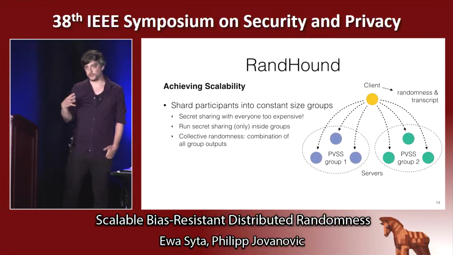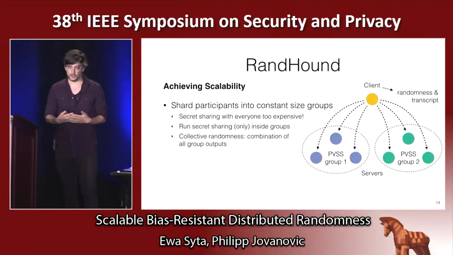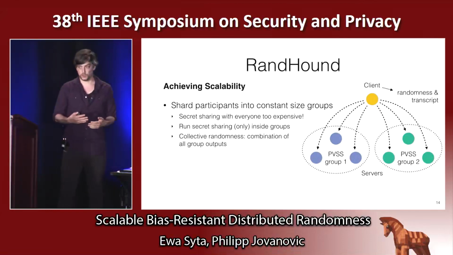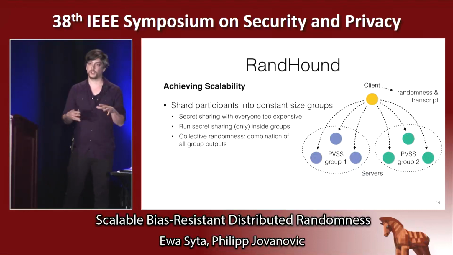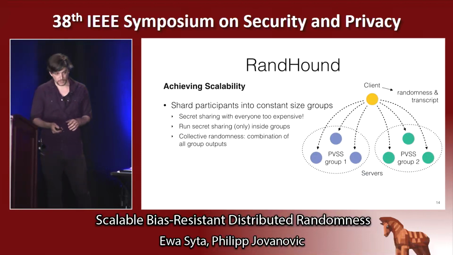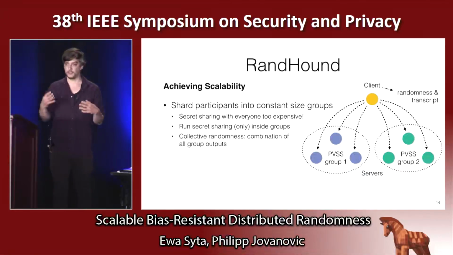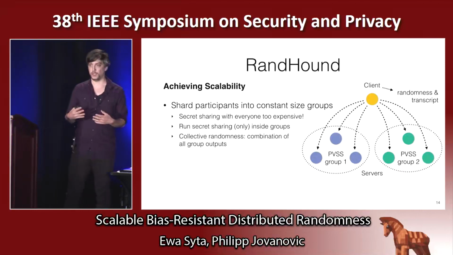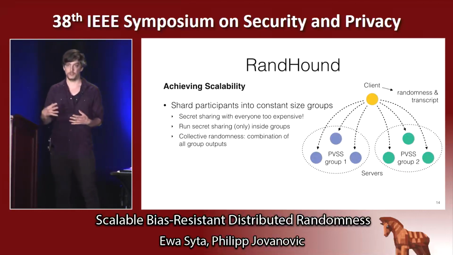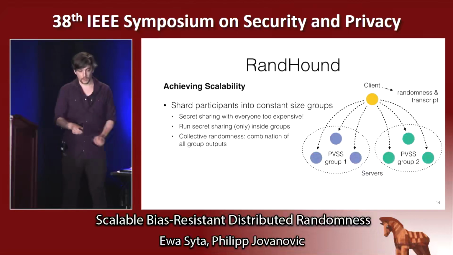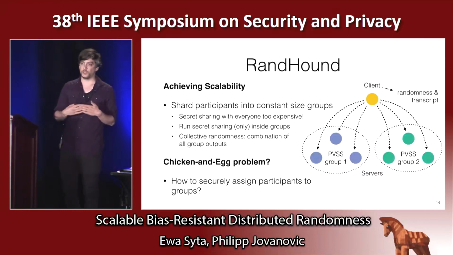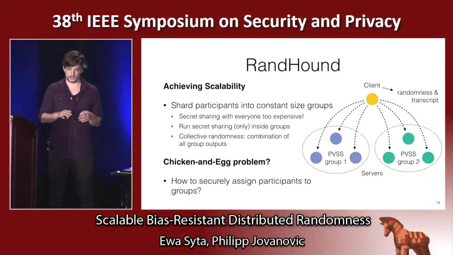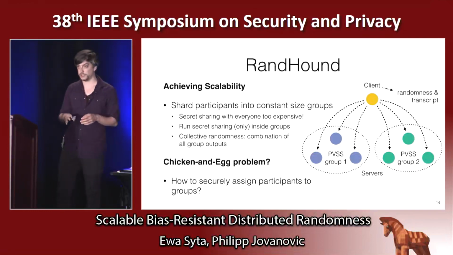When we are using this secret sharing scheme, we have the problem that when the number of servers is too big, the secret sharing becomes very expensive. So what we are proposing is to shard the participants into constant size groups and only run the secret sharing within those groups. Every group generates an output, and we combine all the outputs of the groups to finally get our collective random value. The problem that we are facing here, however, is how we should assign the participants to the individual groups.